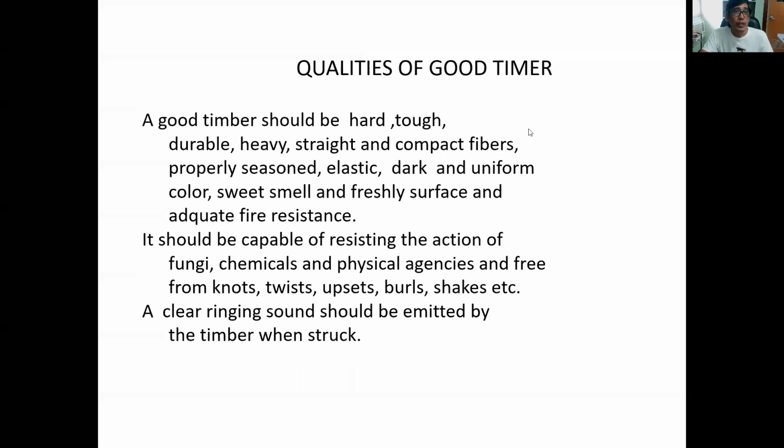Okay, so the qualities of a good timber. A good timber should be hard, tough, and durable. It should be heavy, straight, and have compact fibers, properly seasoned, elastic, dark and uniform in color, with a sweet smell, freshly surfaced, and adequate fire resistance.